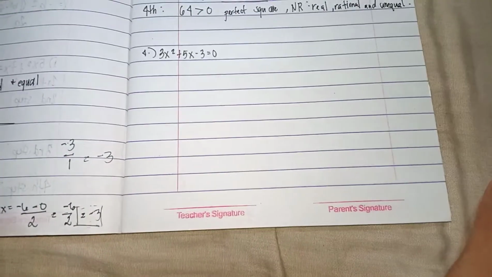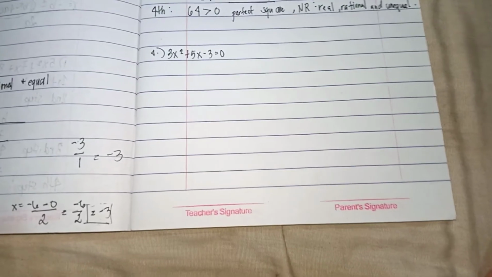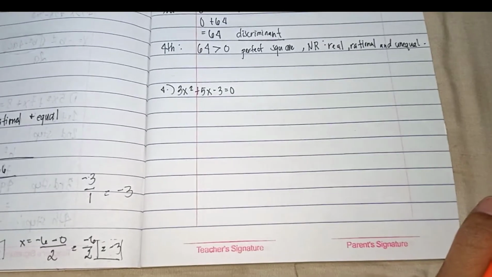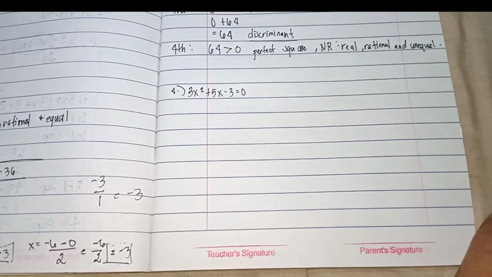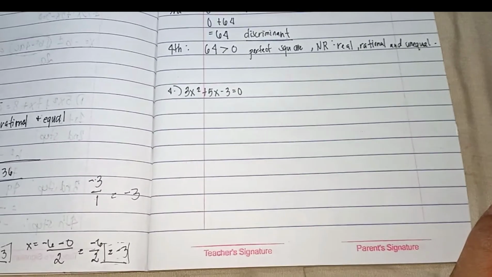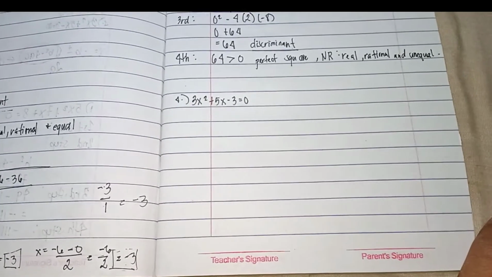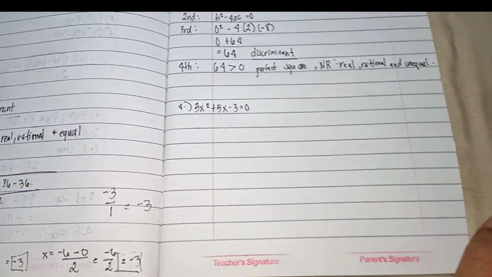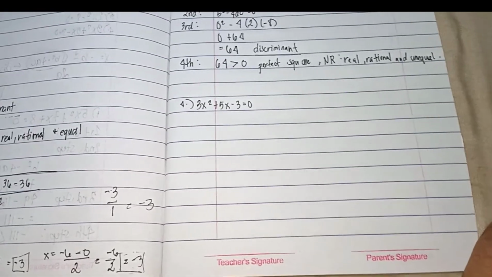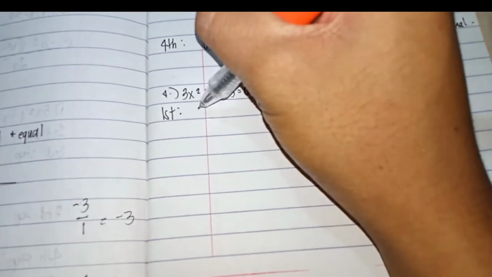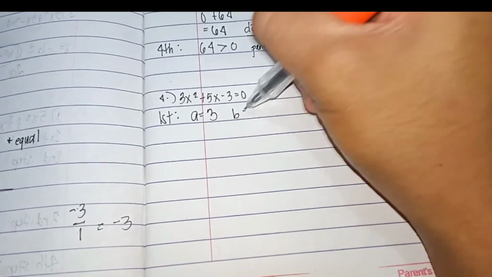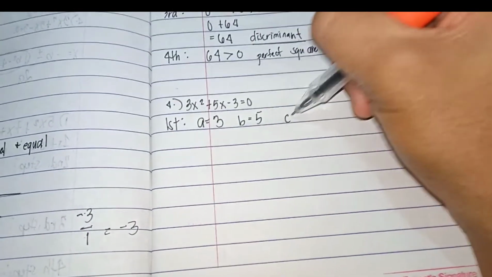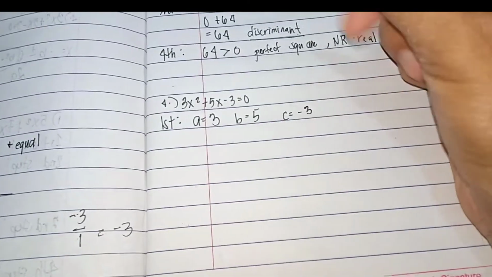So here's the last number. We will try to solve this. If you want to do steps 1 to 3, then you can pause this video. And after that, we will identify the nature of the roots, or step 4. So let's get started. First step is to get the values: A is 3, B is 5, C is -3.